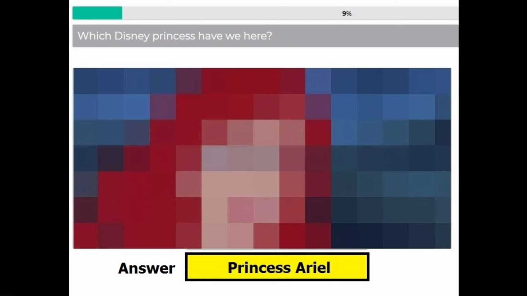Once again, hello everyone. This is the updated version of the Disney Pixelated quiz. So now let's start the quiz.